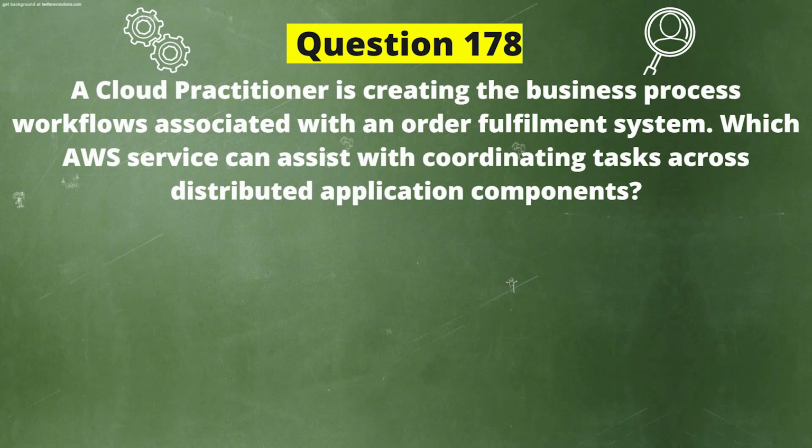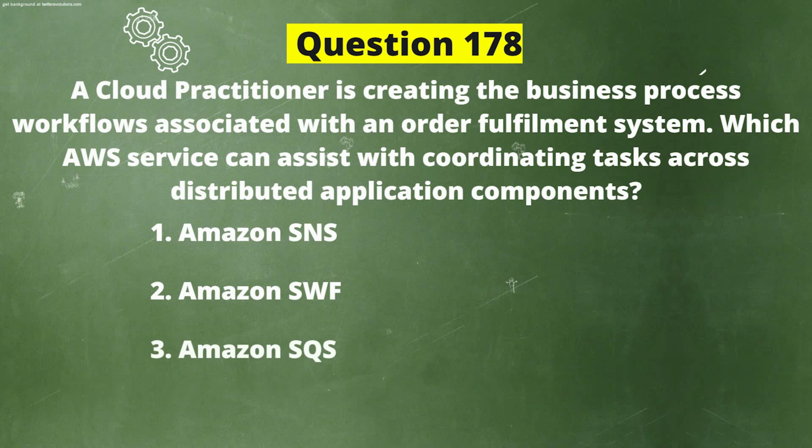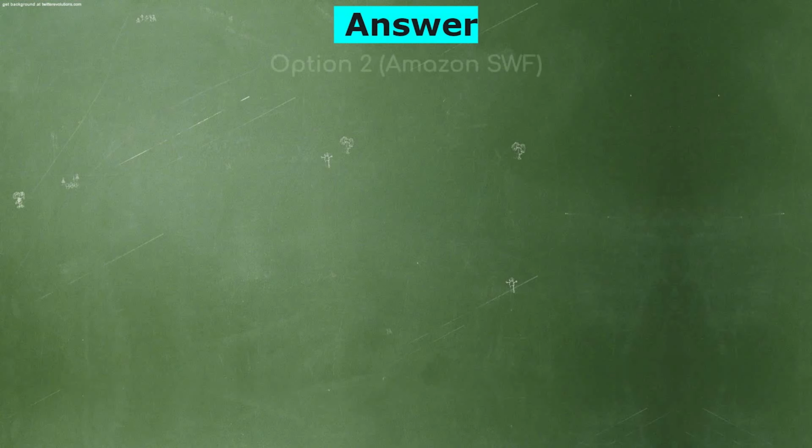Next question. A cloud practitioner is creating the business process workflows associated with an order fulfillment system. Which AWS service can assist with coordinating tasks across distributed application components? Now the options are: Option 1, Amazon SNS. Option 2, Amazon SWF. Option 3, Amazon SQS. Option 4, AWS STS. And the correct answer is Option 2, Amazon SWF.